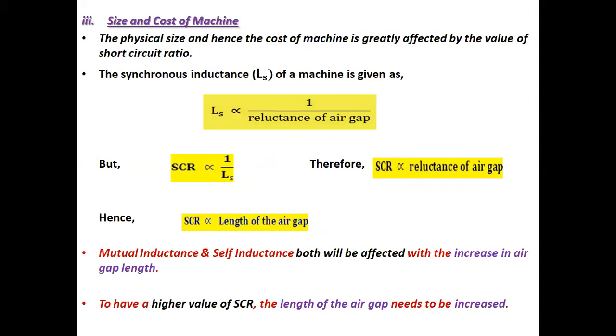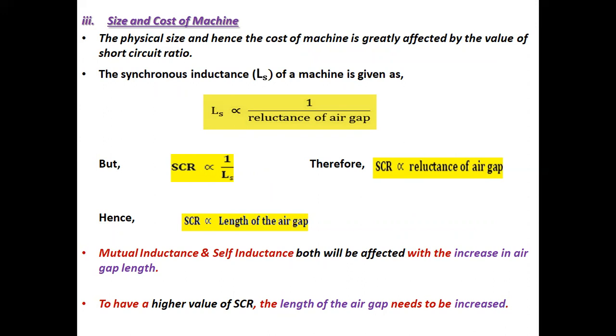Size and cost of the machine. The physical size and hence the cost of the machine is greatly affected by the value of short circuit ratio. The synchronous inductance Ls of a machine is given as Ls is directly proportional to 1 by reluctance of air gap.